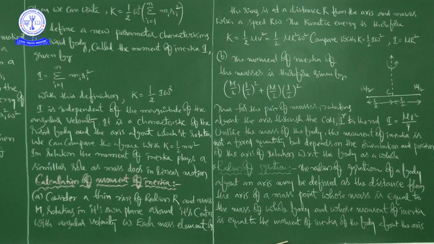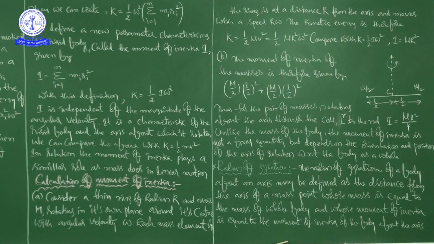Here itself we can define a new parameter, the radius of gyration. So what is radius of gyration?